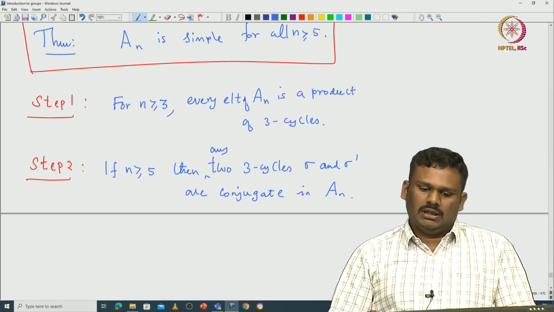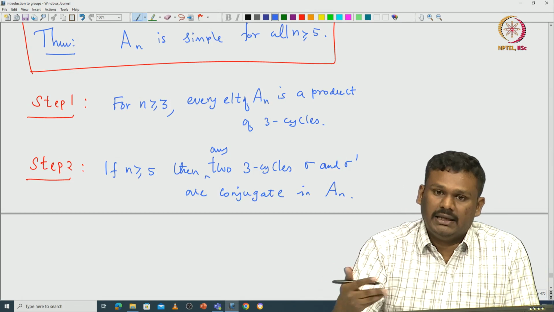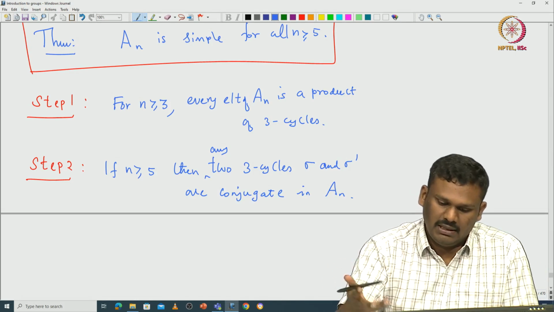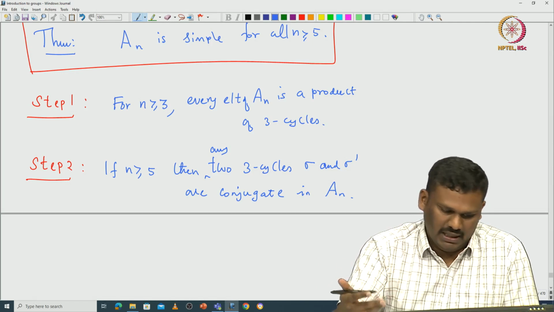We know that if sigma and sigma dash have the same cycle type, then they must be conjugate in S_n. But now we are saying that if you take two 3-cycles, they must be conjugate even in A_n.